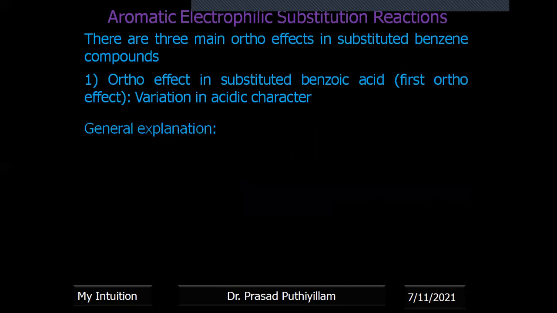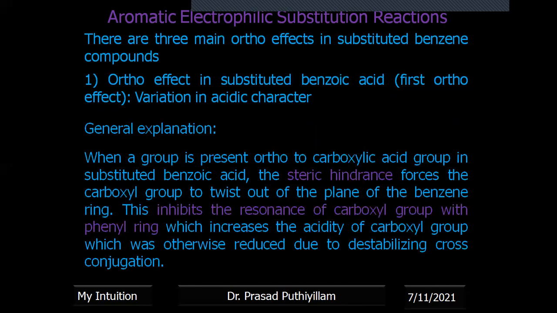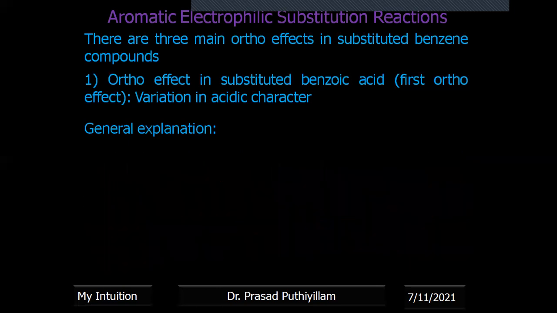Now, the general explanation: when a group is present ortho to the carboxylic acid group in a substituted benzoic acid, there is steric hindrance which forces the carboxyl group to twist out of the plane of the benzene ring. This inhibits the resonance of the carbonyl group with the phenyl ring, which increases the acidity of the carboxyl group, which was otherwise reduced due to destabilizing cross conjugation. So cross conjugation is not possible when there is a twist of the carboxyl group out of the plane due to steric hindrance.